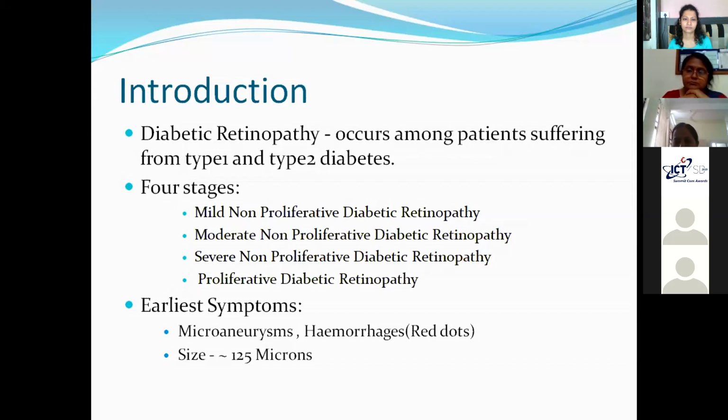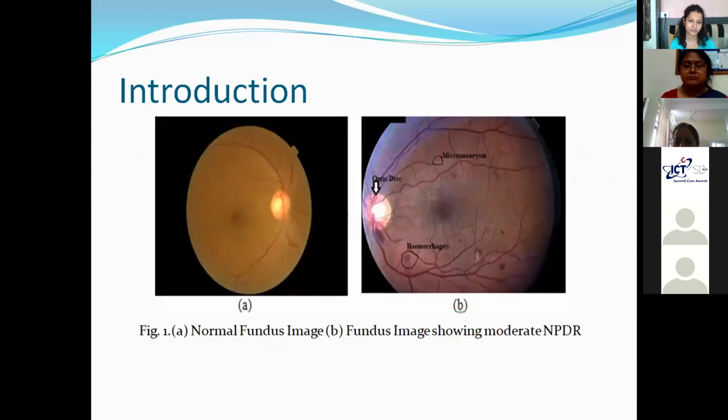that are found on the retina of the human eye are microaneurysms and hemorrhages. These are generally very small, tiny red dots, especially microaneurysms, which are approximately up to 125 microns. So a fundus image is generally taken, as you can see in this diagram. A normal fundus image and an affected fundus image are shown. A fundus image is a